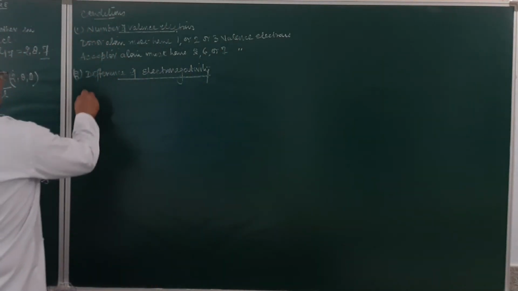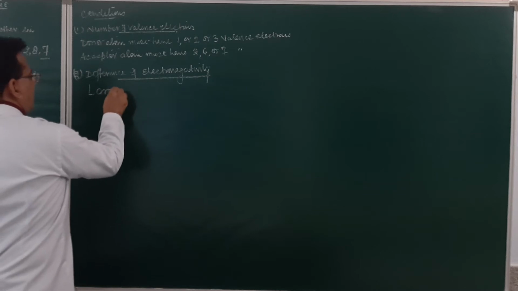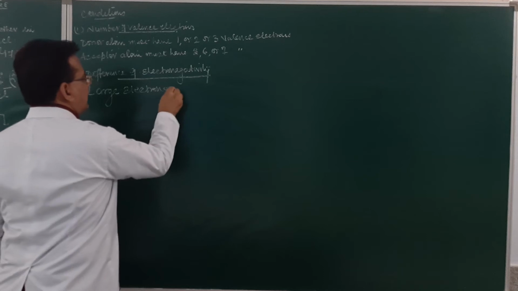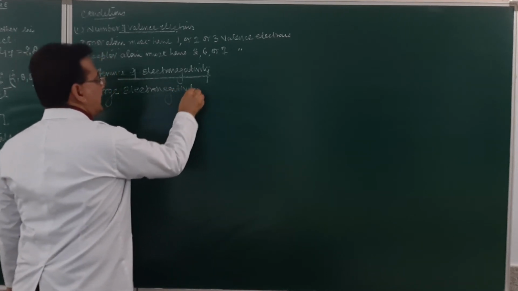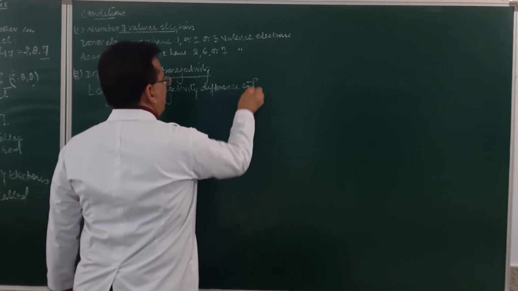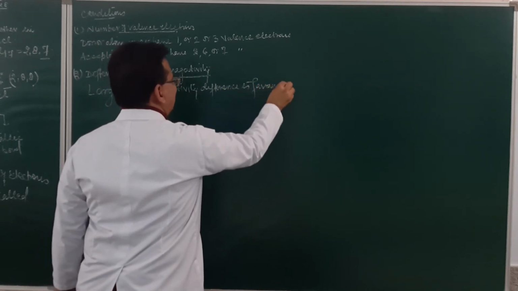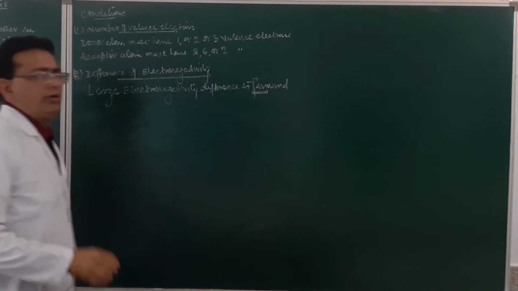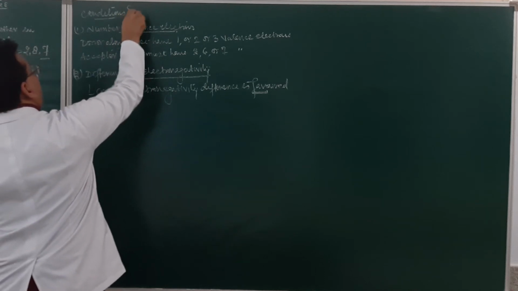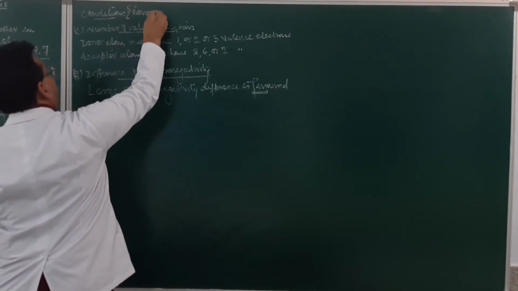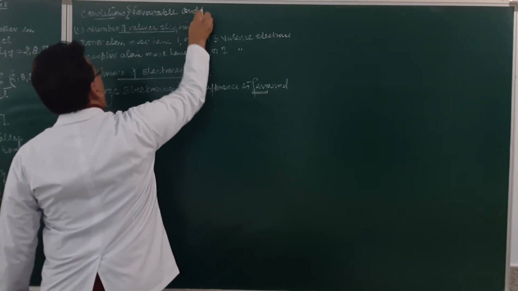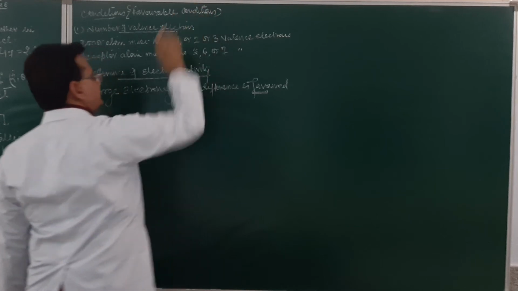So a large electronegativity difference is favored. Am I clear, student? If the electronegativity difference is large, it is favored for the formation of electrovalent bond. So, when I talk about the conditions, I am talking about the favorable conditions for formation of electrovalent bond.